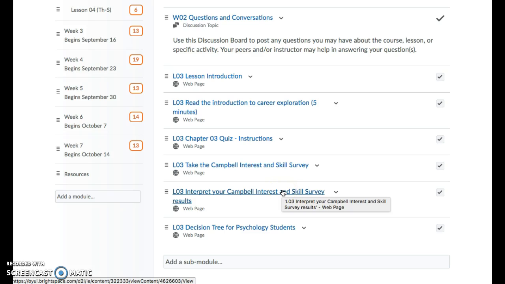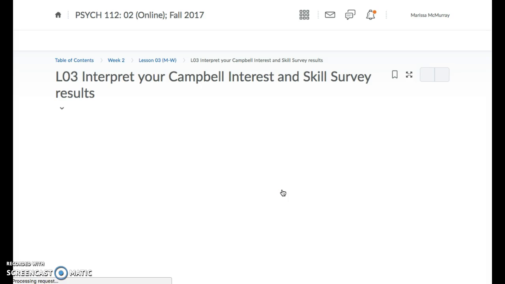Basically, you need to contact the Career Services Center on campus. There's a phone number for you to call. They're open during business hours. You have to call them and tell them that you want to take the Campbell Interest and Skills Survey and what class you're in. They'll take $14 out of your student account and send you a link and a password. You have to take the survey and then you have to write a 2-page report on it. So let me pull that up for you.